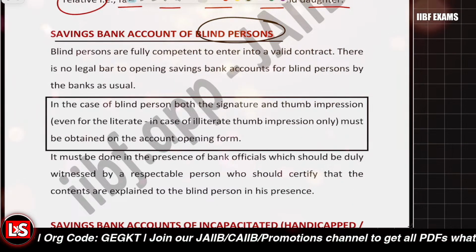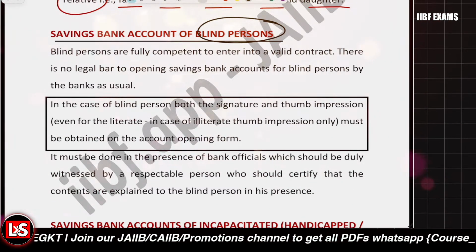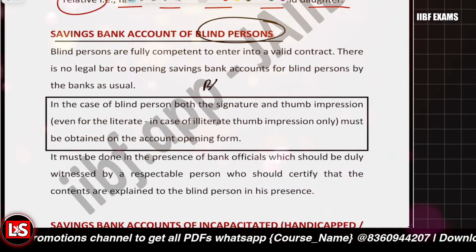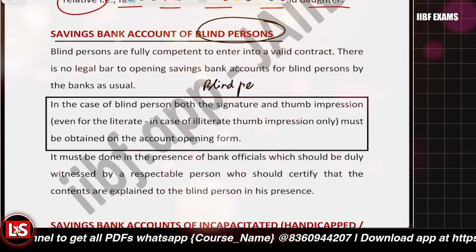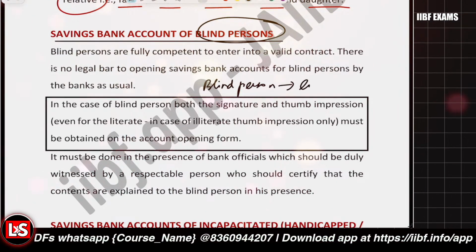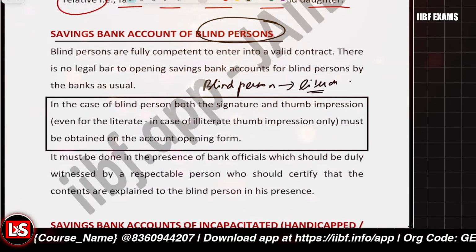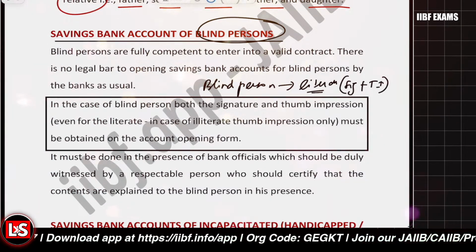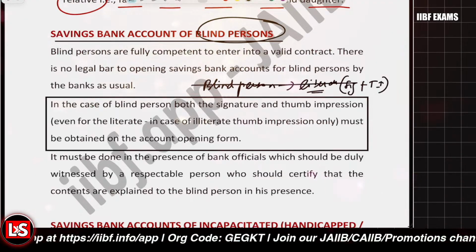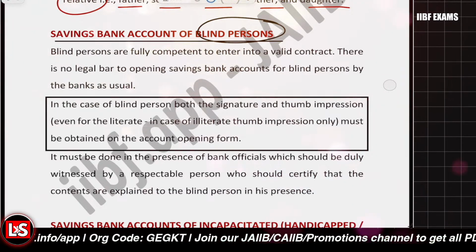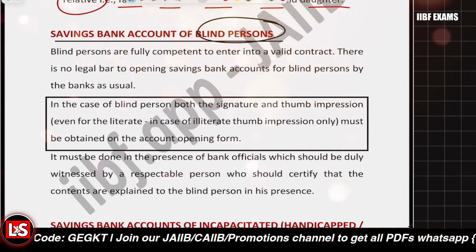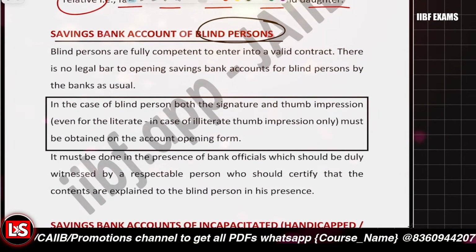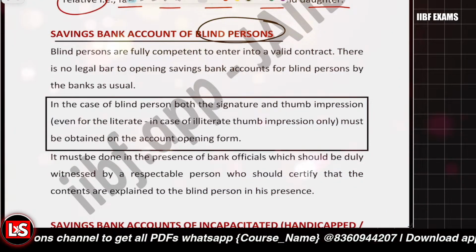And if the blind person is illiterate, then they are to apply the thumb impression only. If you deal with a blind person and that blind person is literate, then you'll go for the signature plus the thumb impression, right? But if the person is illiterate, then you'll go for just the thumb impression. Clear with that, right? So there is no restriction related to opening the saving account for the blind person.